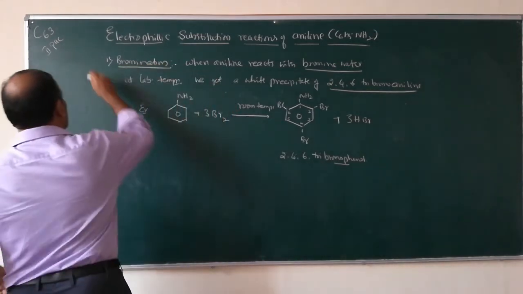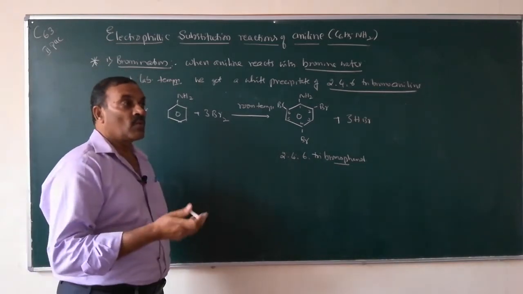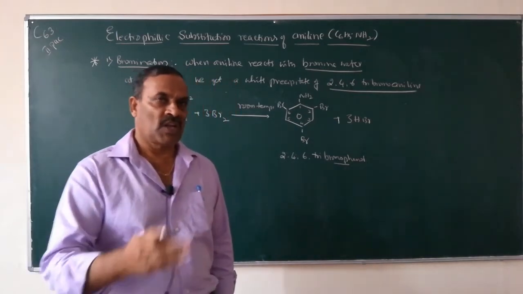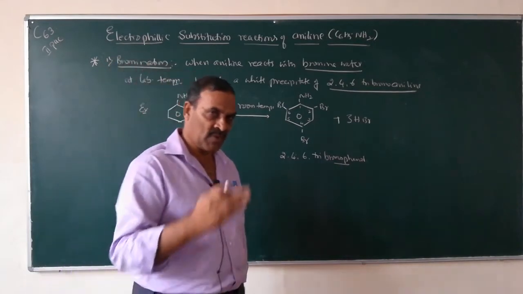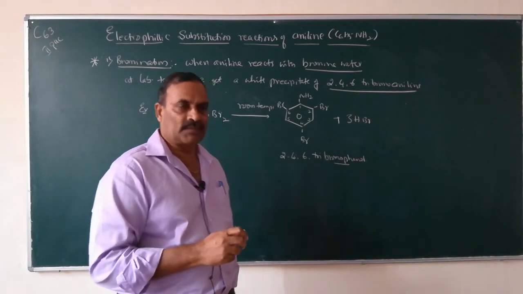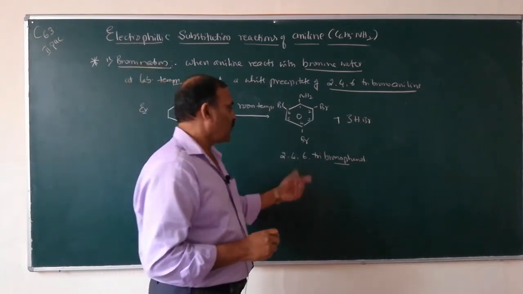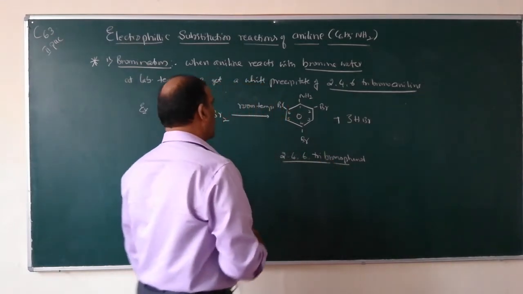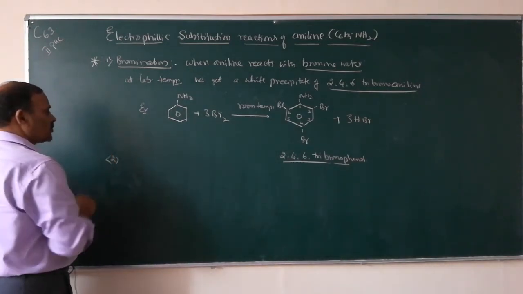So this reaction is very important. What is the action of aniline with bromine water? When aniline is treated with bromine water at room temperature, you will get a white precipitate of 2,4,6 tribromoaniline. So the next electrophilic substitution reaction is